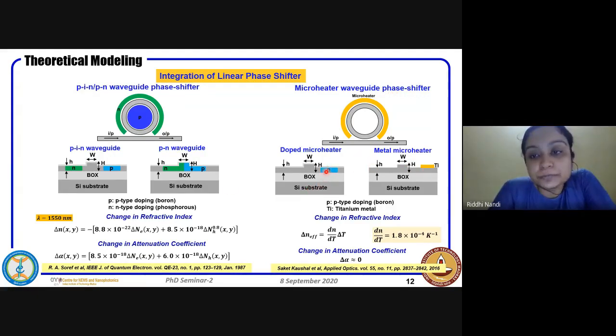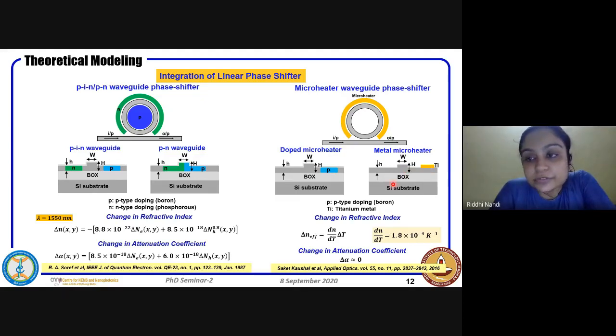So if it is a doped heater, the doping will be done in the slab, which acts as a resistor, and then we can heat it and raise the temperature, and we can see the rise in the temperature in the rib waveguide also. The other thing is a metal microheater, where we'll deposit a strip of metal on top of the slab.